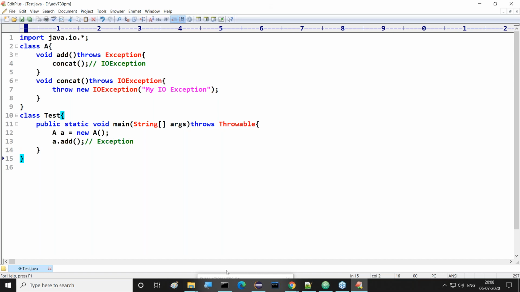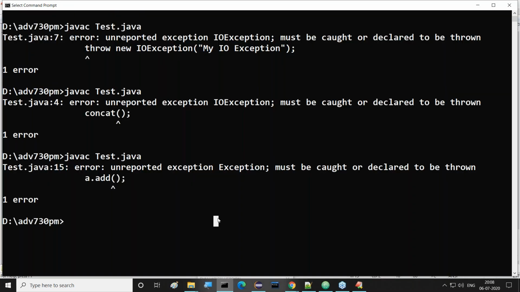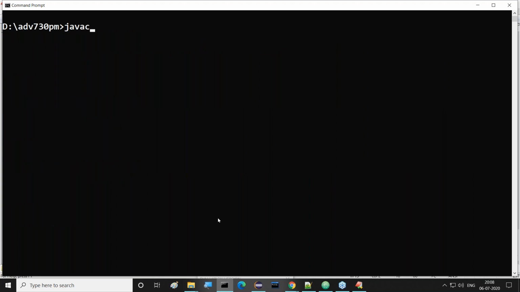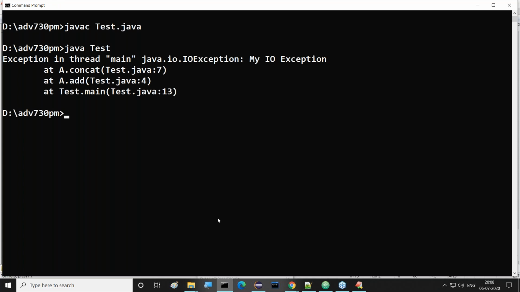Now let's observe this clearly. We will not get any exception message at our compilation time. Please recognize this. javac Test.java. Now no exception message is identified, but when we execute this, the exception will occur. The exception will be identified at all three lines. The first is at the 7th line, the next is at the 4th line, and at the 13th line we are getting this one.